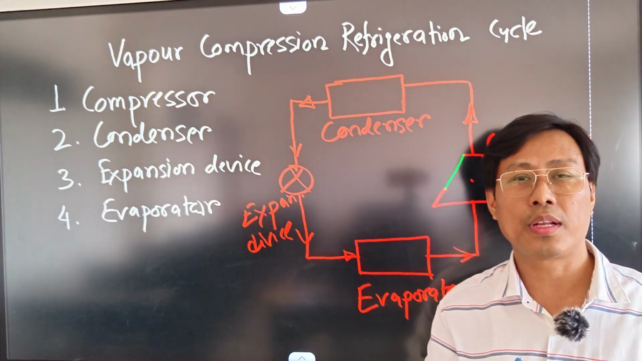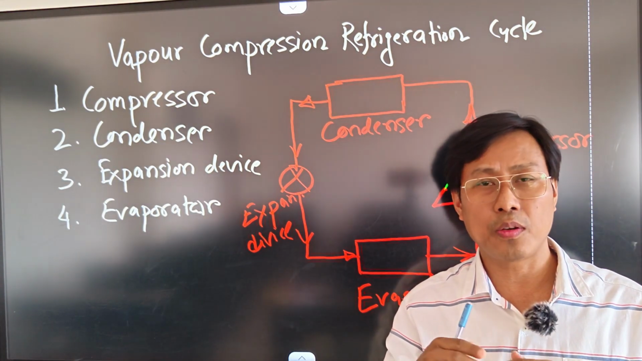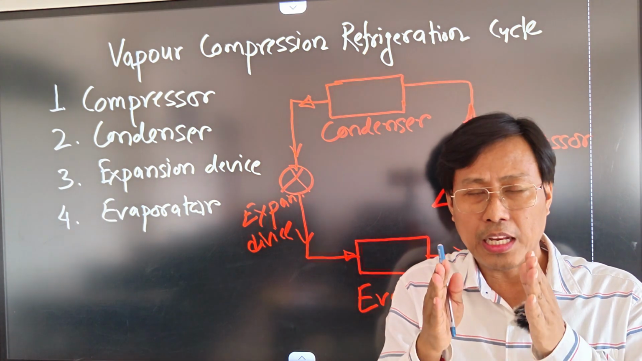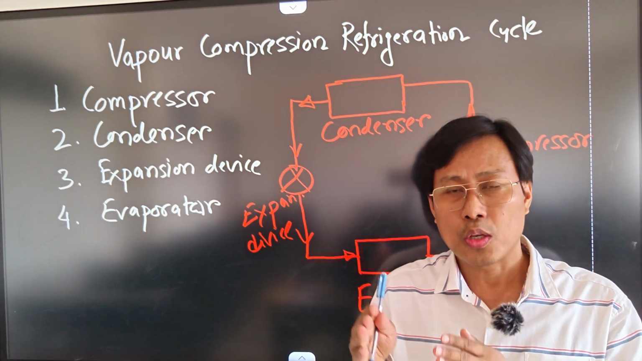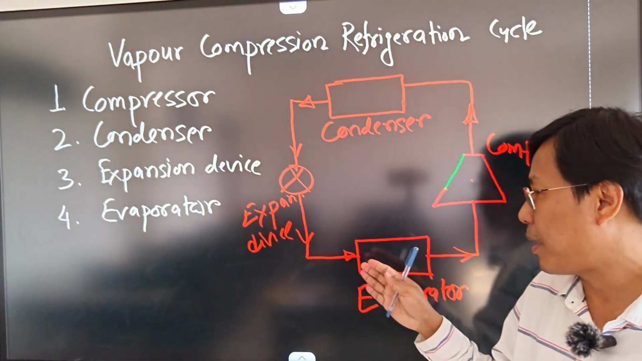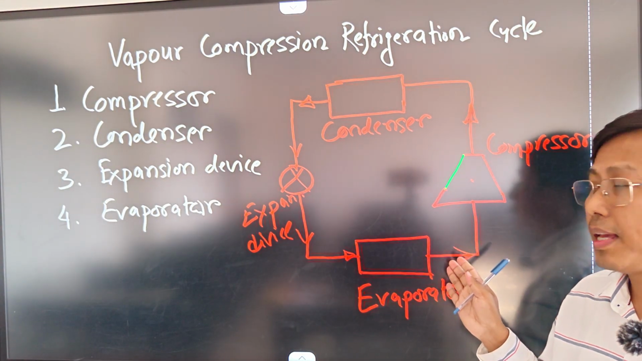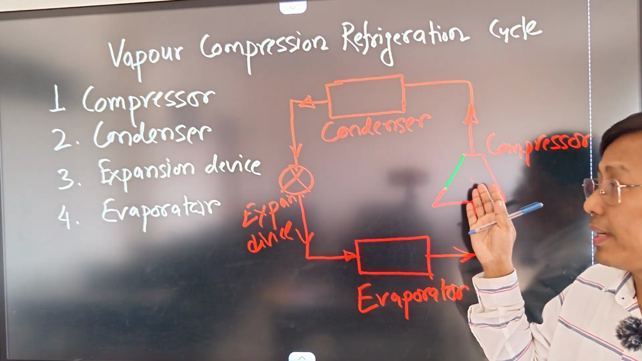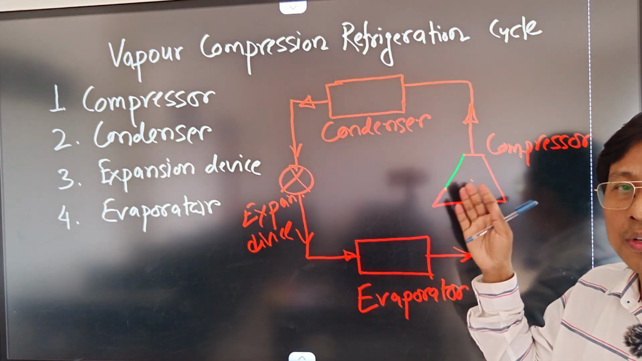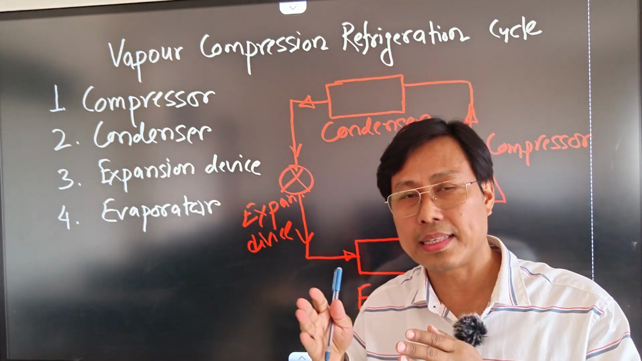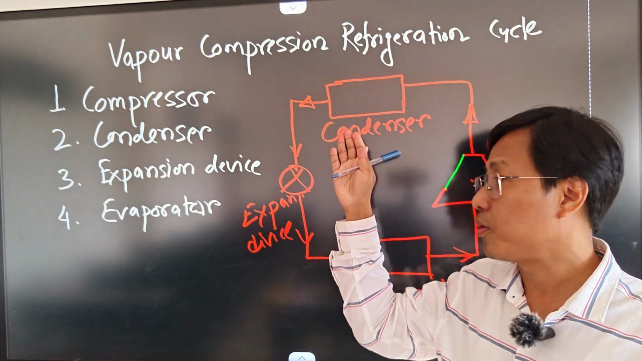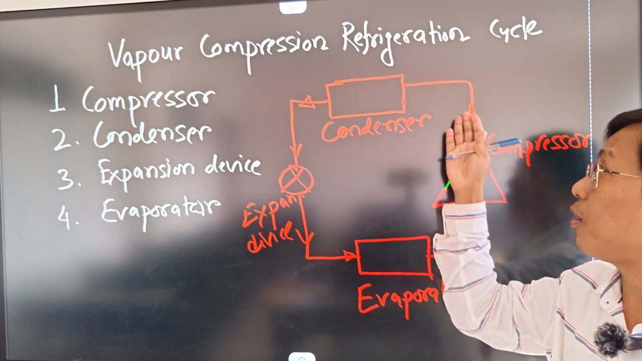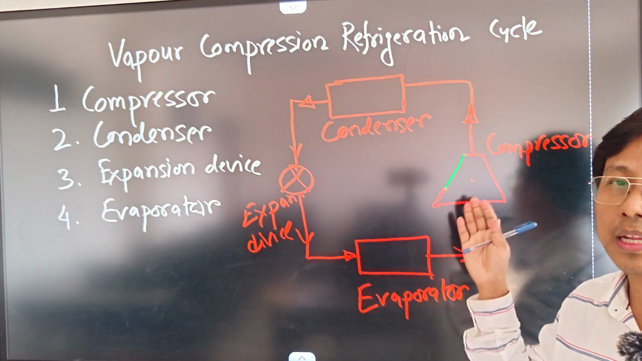Inside the evaporator, the liquid refrigerant will be evaporated. That means the liquid refrigerant will be converted into gas or vapor. After becoming vapor, it will come out from the evaporator and come to the compressor again. Inside the compressor, this gaseous refrigerant will be compressed again, and then it will come to the condenser. In this way, the whole process of the refrigeration cycle will take place.